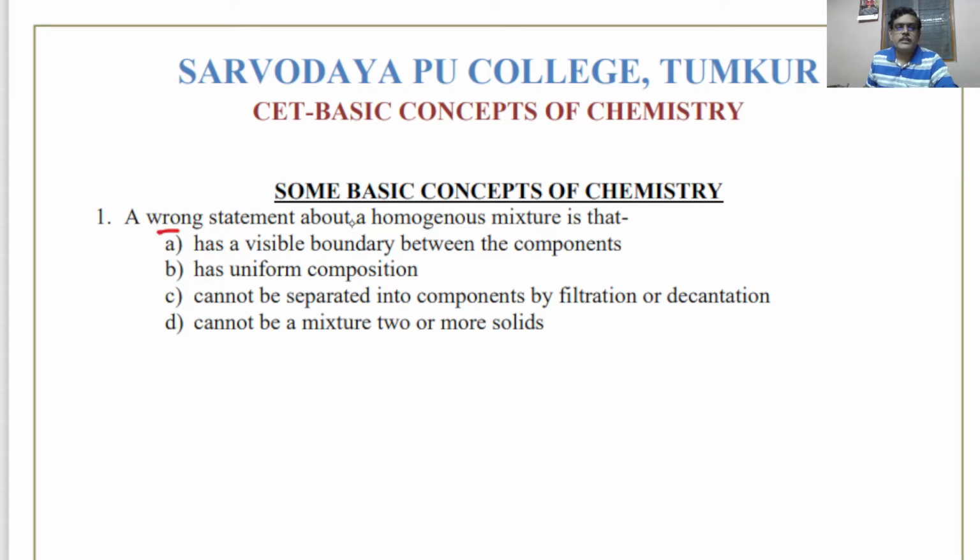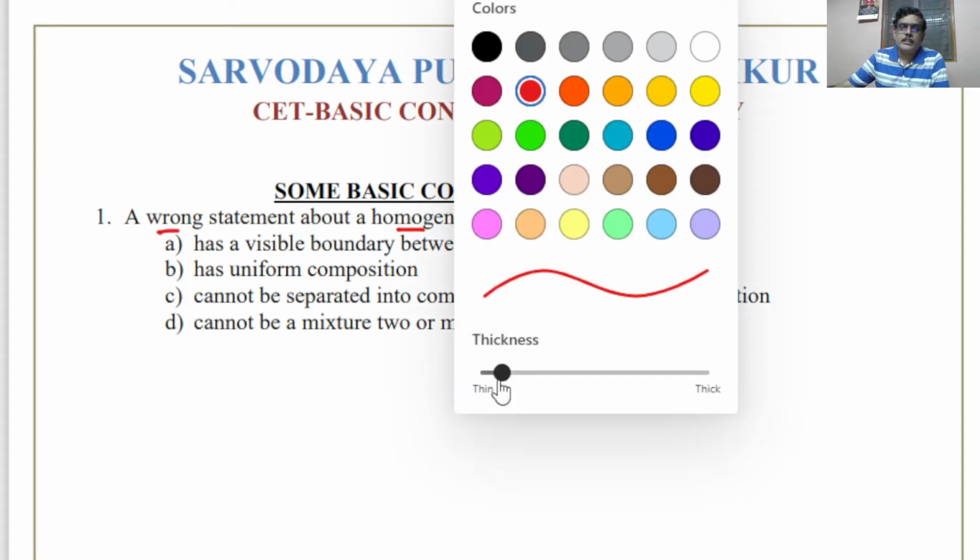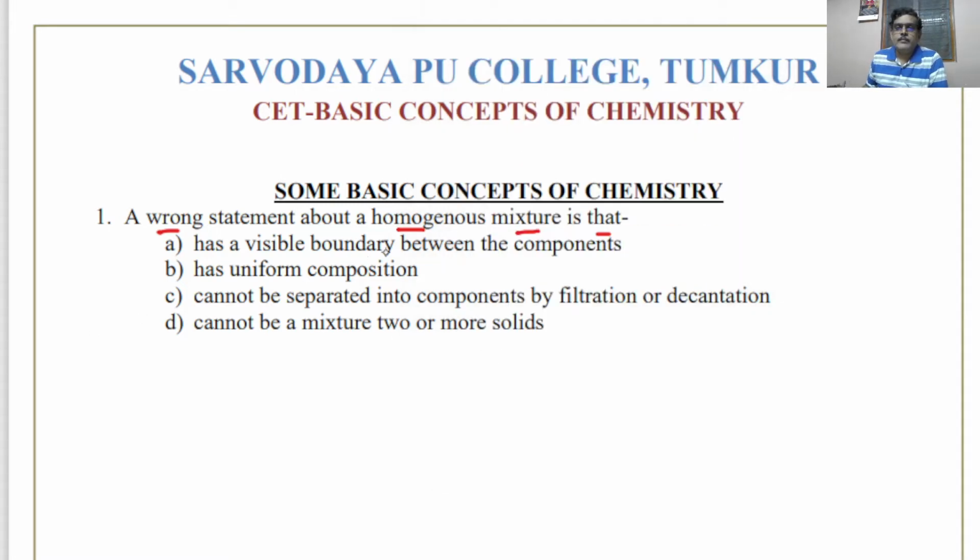A wrong statement about homogeneous mixture is: there is a visible boundary between the components. See, a visible boundary will be present only if it is a heterogeneous mixture. Like you may imagine a mixture of, say, petrol and water. So the lighter one will be floating. You can see there will be a different color. Even if it is colorless, you can see some difference in the absorption of light. You can identify the interface, the junction between the two liquids.